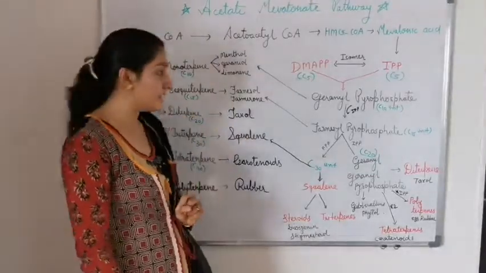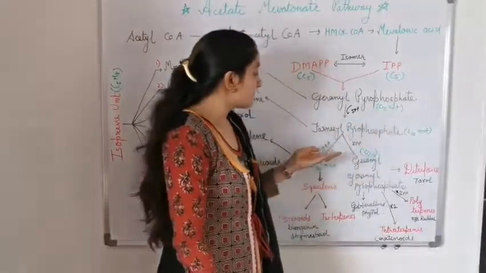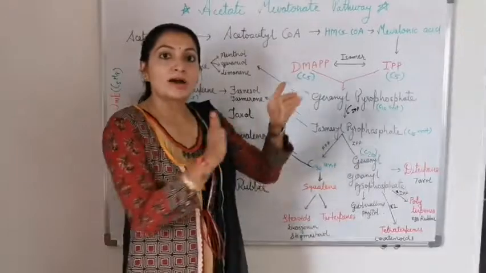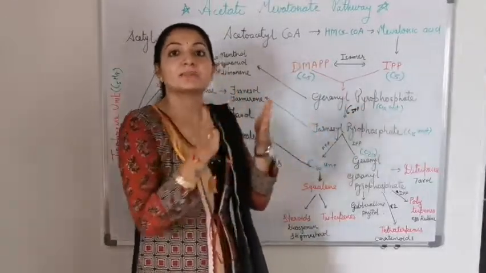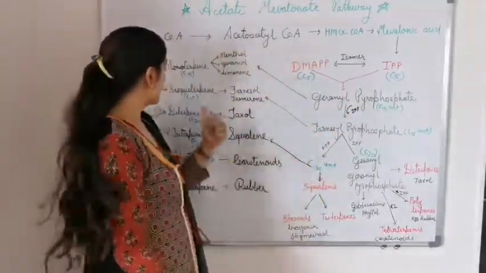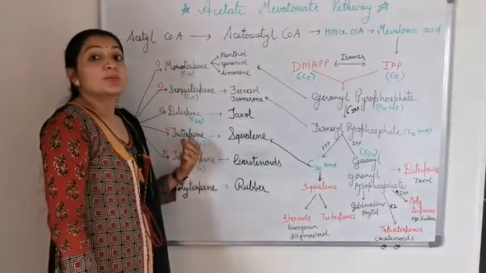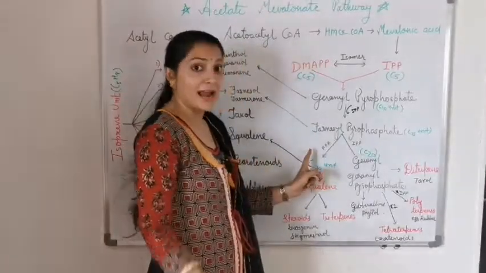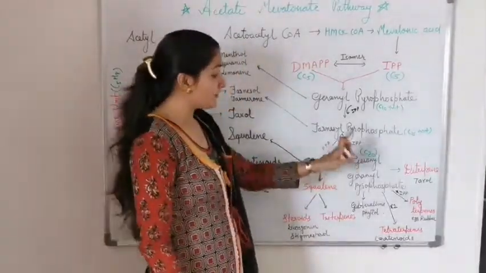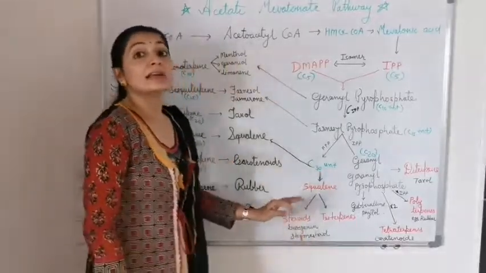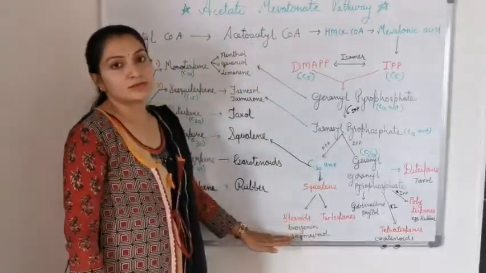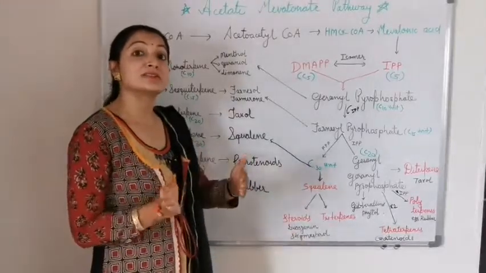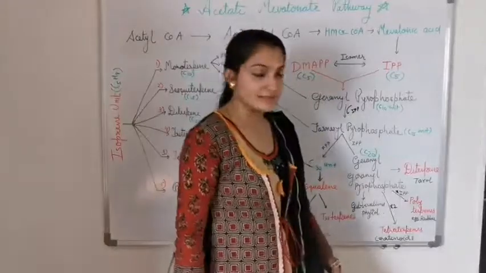Example, farnesol and nerolidol. This farnesyl pyrophosphate, by addition of one more farnesyl pyrophosphate, so C15 plus C15, two farnesyl pyrophosphates are combined and give C30. This C30 is a triterpene type of compound. Example is squalene. So farnesyl pyrophosphate, by addition of one more farnesyl pyrophosphate, gives squalene, and from squalene many steroids like diosgenin, sigma steroids, many steroidal hormones and triterpenes are synthesized.